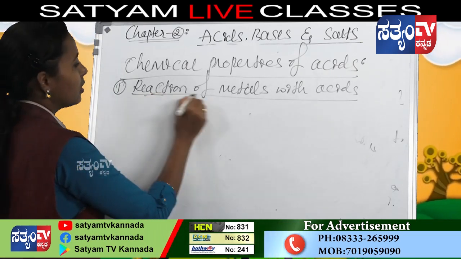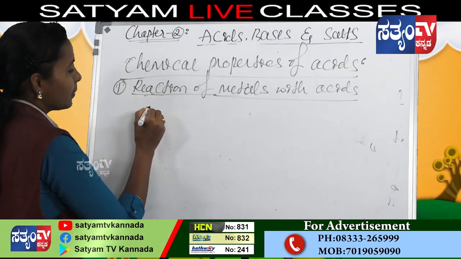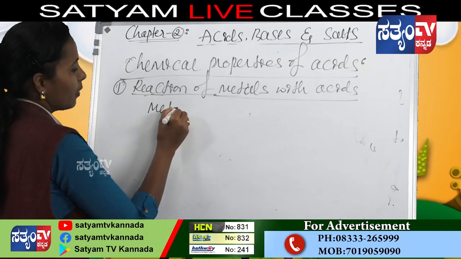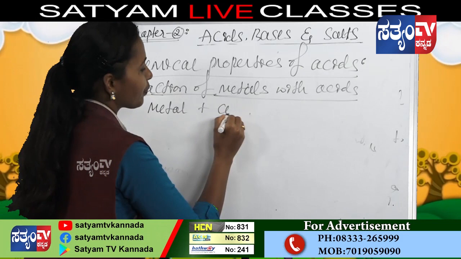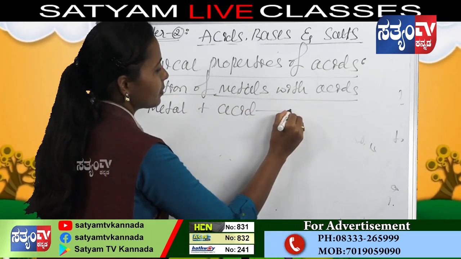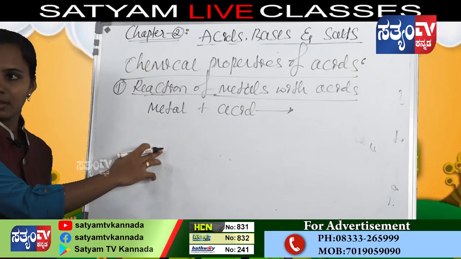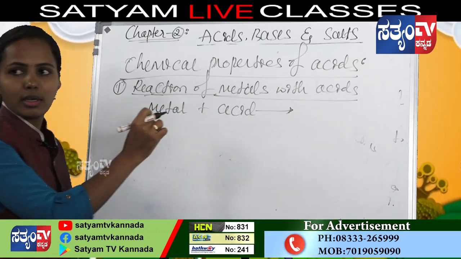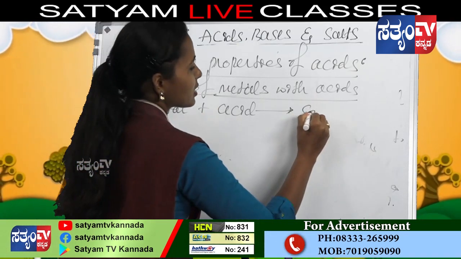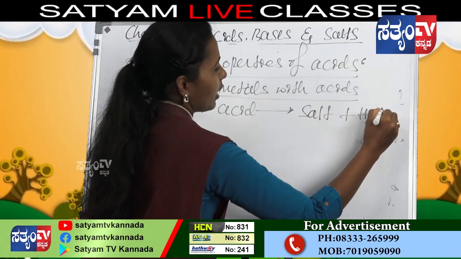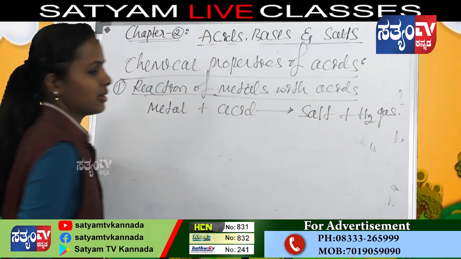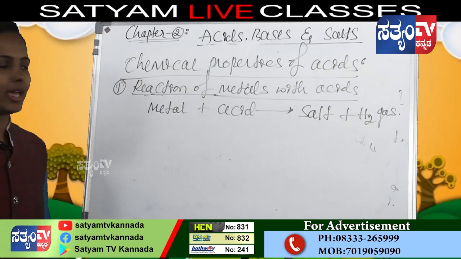The general equation is: when metal reacts with acid, it gives salt plus hydrogen gas, that is H2 gas.